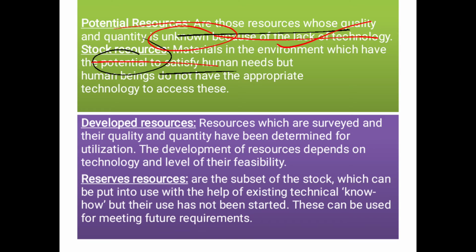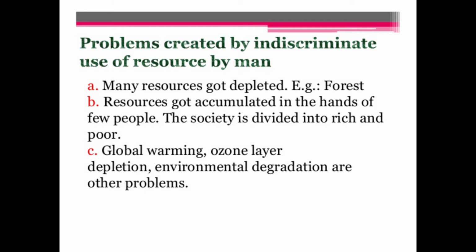Developed resources are resources whose quantity and quality are known to us, and we are using them often. We also have the technology. Reserves are said to be the resources which are a subset of the stock, means we do not make use of them. Why? Because we need to save them for our future generations. Now reserves. Okay, now I have told you the different types of resources.